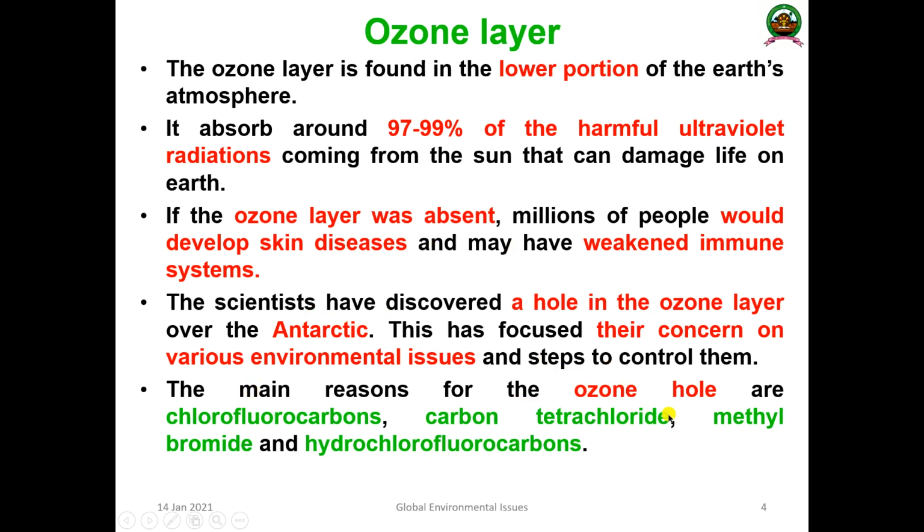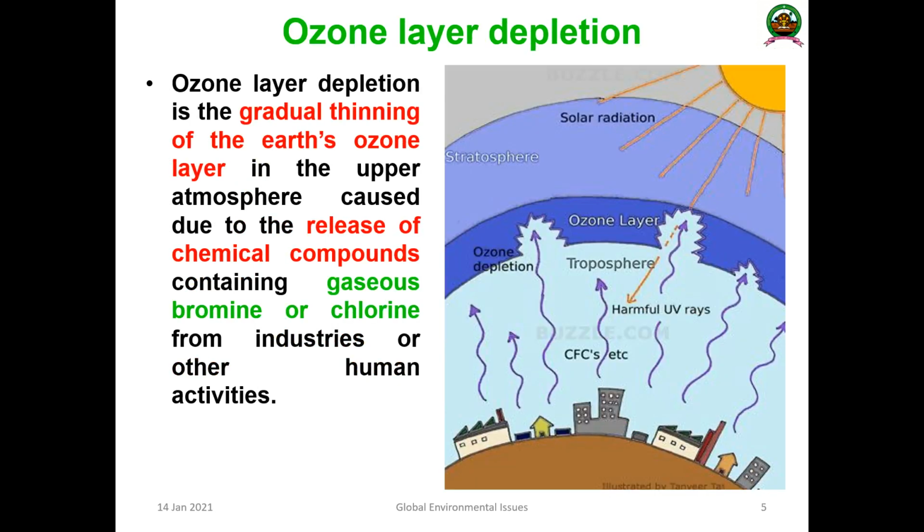And the main reason for the ozone hole that was noted was chlorofluorocarbon. The chemicals such as CFC, chlorofluorocarbon, carbon tetrachloride, CTC, methyl bromide, hydrochlorofluorocarbon, hydrofluorochlorocarbon, okay. So these are the major reasons why the ozone layer is getting holes, okay.